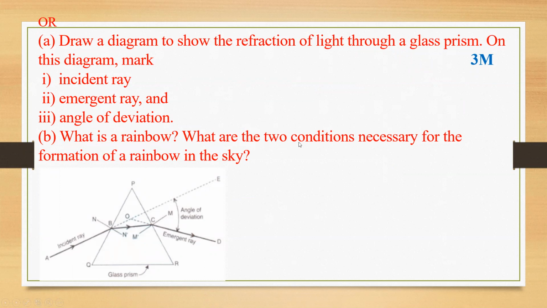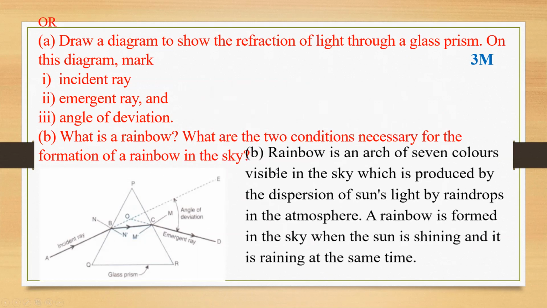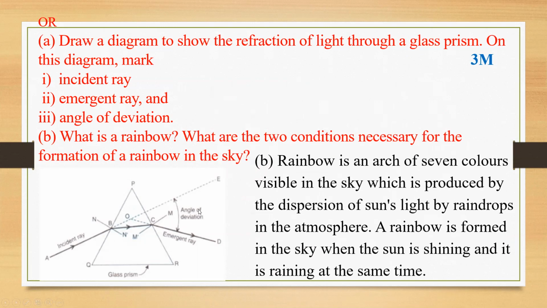What is a rainbow? What are two conditions necessary for the formation of a rainbow in the sky? Each and every water drop is going to act as a prism. In the same manner, there will be an incident ray through the water drop or raindrop, light passes.